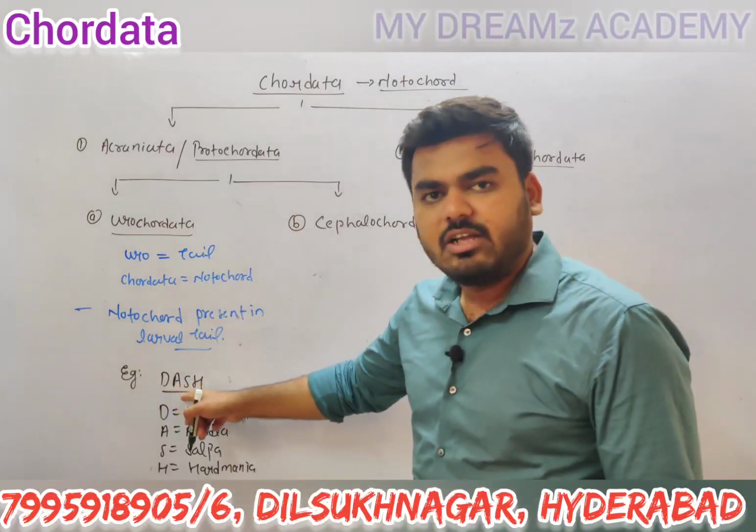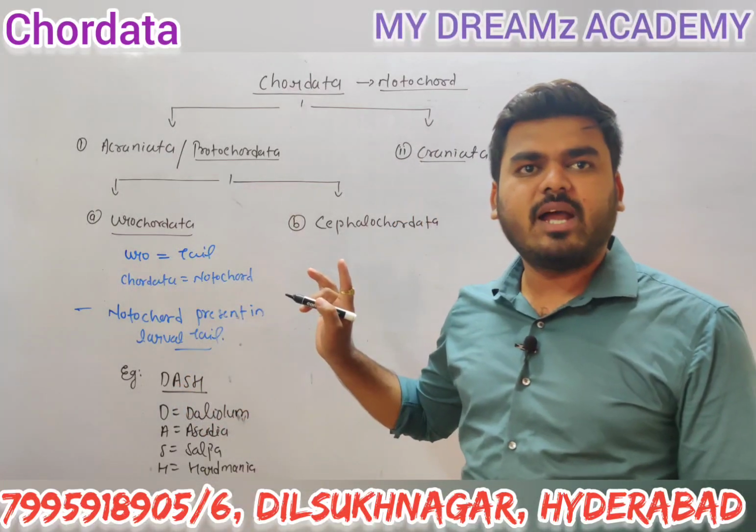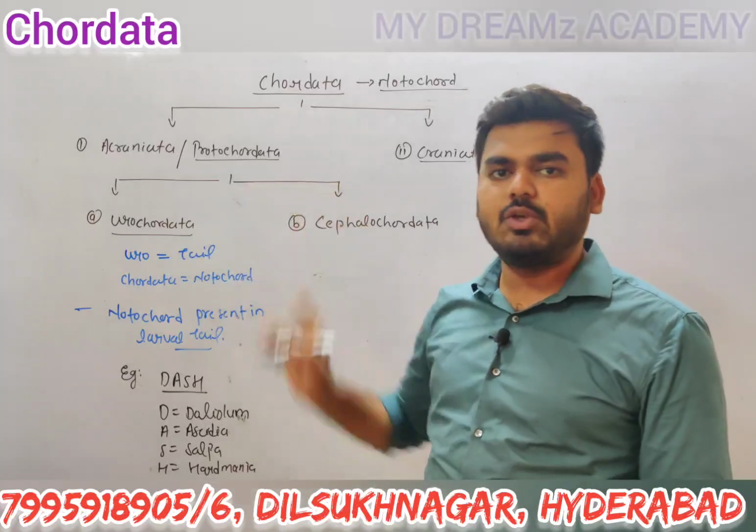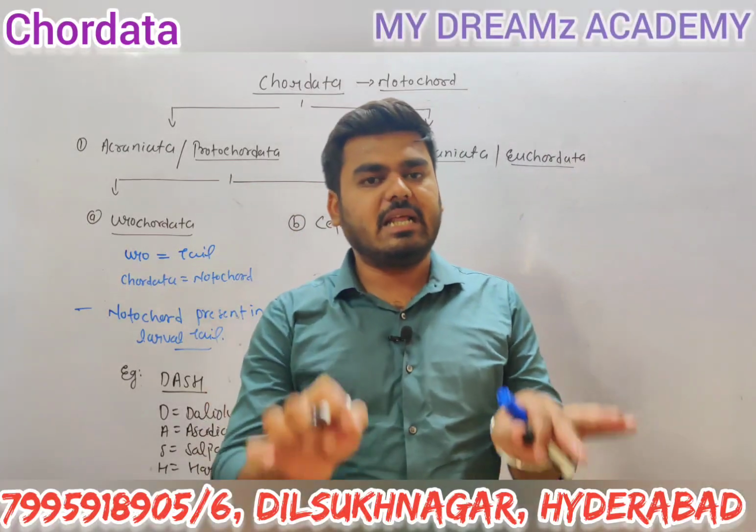And the trick is DASH. DASH gives the examples of the urochordata, meaning the notochord is present in the larval tail.